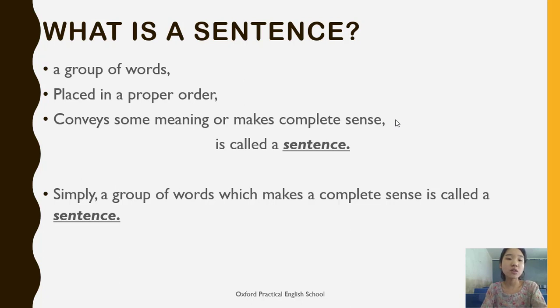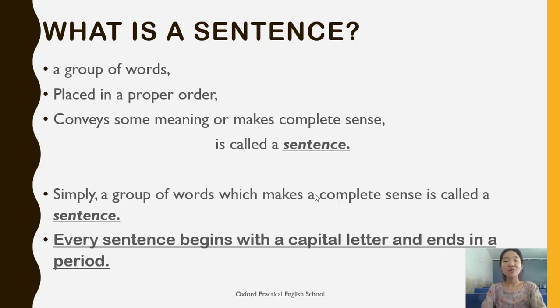While we speak or write, we use a lot of words. A single word is not sufficient to convey our message or to make complete sense. So we use a group of words. These group of words that we use while we speak and while we write is called a sentence, if only they are placed in a proper order and convey some meaning or make complete sense. So let me repeat. A group of words which are placed in a proper order and which conveys some meaning or makes complete sense is called a sentence.